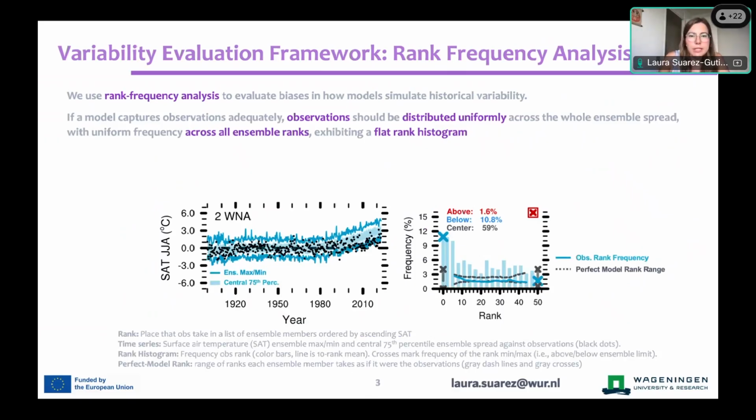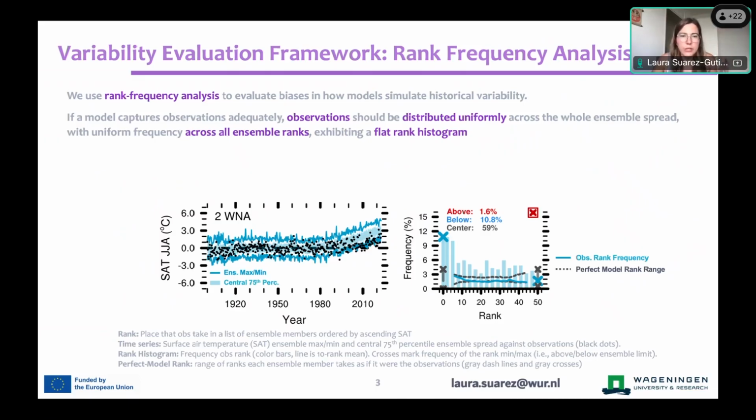So as I was saying, this rank frequency variability analysis will be the basis of our evaluation. And what this really means is based on a very simple concept. If a model captures observations accurately, this means observations should fall distributed uniformly across the whole model spread, or what means the same, with uniform frequency across all the ensemble ranks, exhibiting a flat rank histogram. What we call a rank here is just how, for example, the ensemble members are ranked by ascending temperature values.